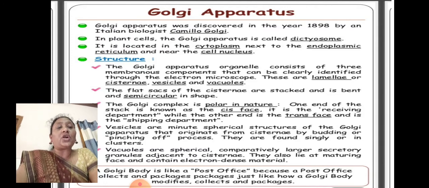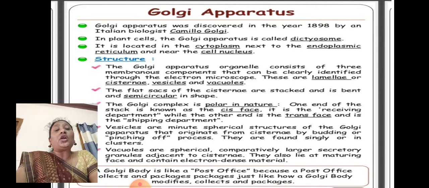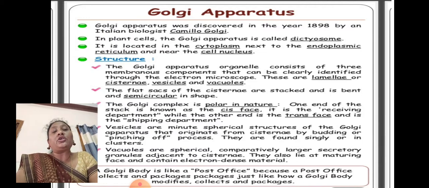Next one is the Golgi apparatus. The Golgi apparatus was discovered in the year 1898 by an Italian biologist, Camillo Golgi. In plant cells, the Golgi apparatus is called dictyosomes. It is located in the cytoplasm next to the endoplasmic reticulum and near the cell nucleus.